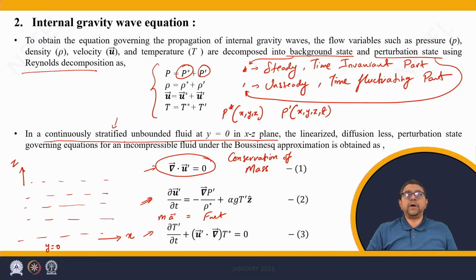If we remove mass from both sides, we have acceleration equals force per unit mass. Thus, the left hand side is acceleration, which is given by del u by del t, equals the right hand side, which is force per unit mass. The first term is given by the pressure gradient. The second term is the buoyancy force.